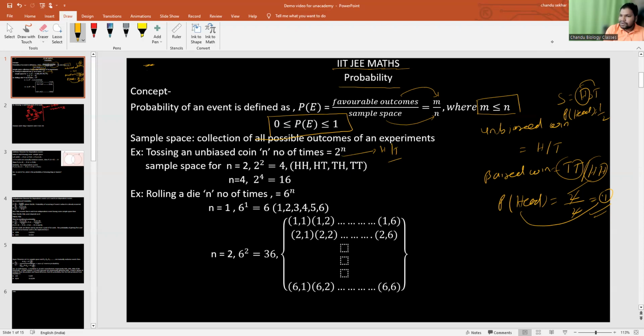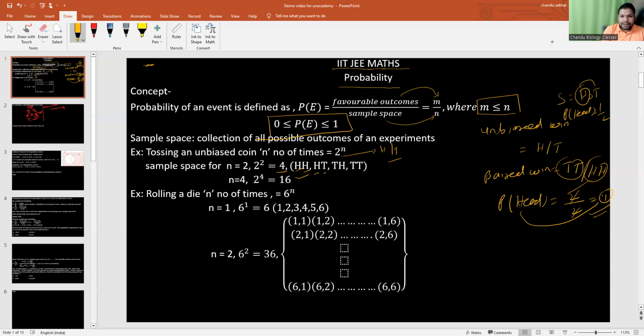But if you toss the coin n is equal to 2 times, first time it could be head, second time also head. First time head, second time tail, or first time tail, second time head, or both times tail only. Correct. So the sample space is 4, or you can find 2 raised to 2. Same way, n is equal to 4 gives 2 raised to 4, which is 16. So there will be 16 in the sample space.